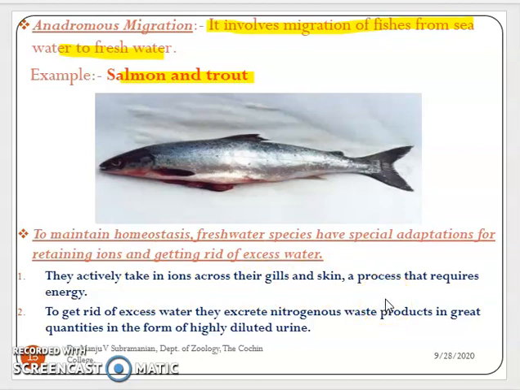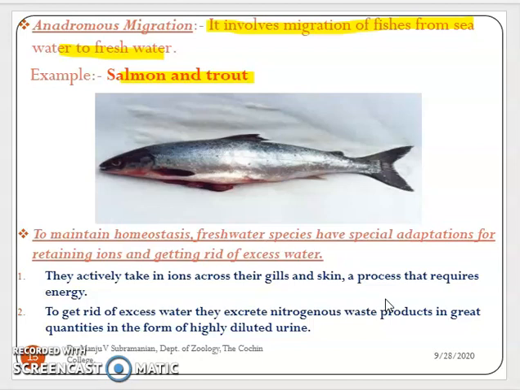And they actively take in the ions across the gill and the skin, and the process requires energy. So when they move from seawater to freshwater, there is a decrease in the ion concentration in the medium in which they live. So there is an intake of water, and the excess water has to be eliminated from the body.